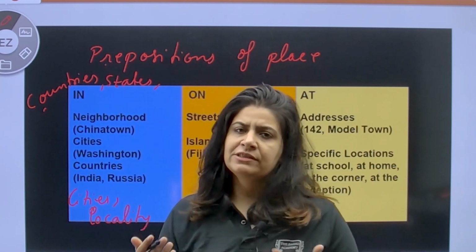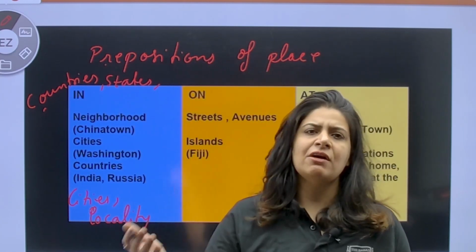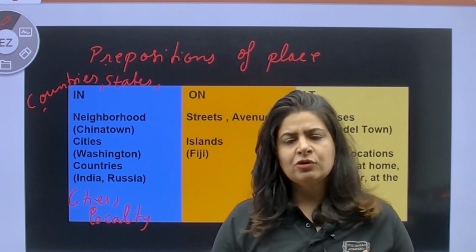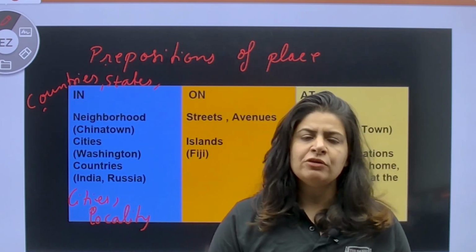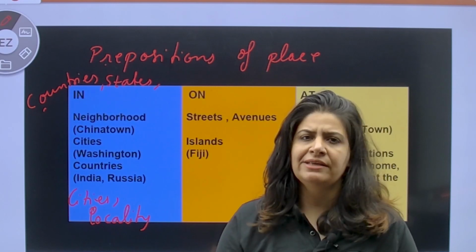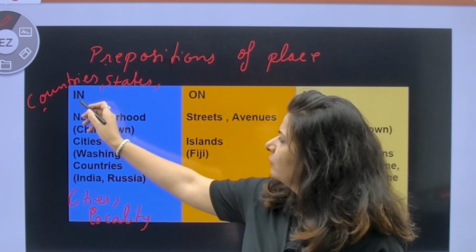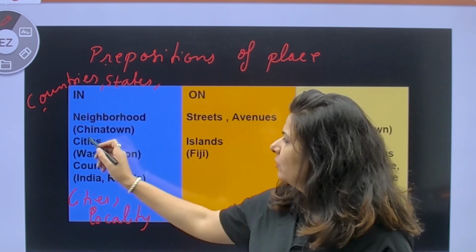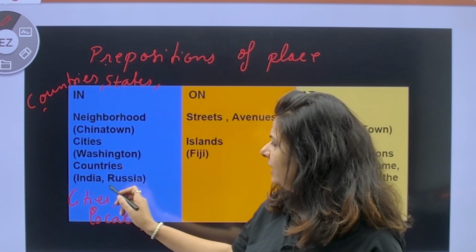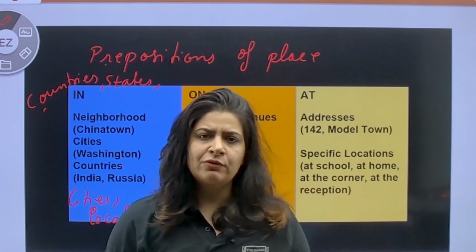Or if you live in South City, you will say I live in South City, in Azadpur, in Pitampura, in Rohini. So this is your locality. So whenever you refer to a place in a general context, you have to always use the preposition in, like neighborhood, Chinatown, cities, Washington, countries, India, Russia. So this you have to keep in mind.